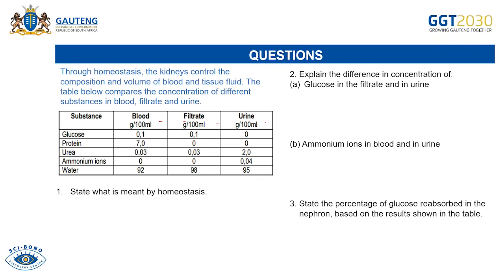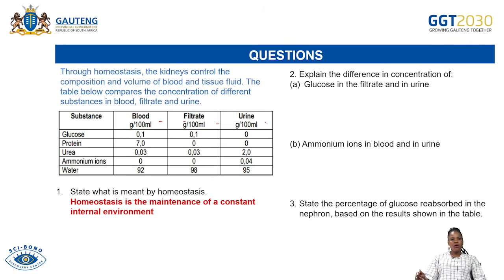Okay, grade 11s, we are back. I want you to compare your answers or your response with my answers. The first question says, state what is meant by homeostasis. That is very simple. So homeostasis is the maintenance of a constant internal environment. I'm sure you got the very same answer.